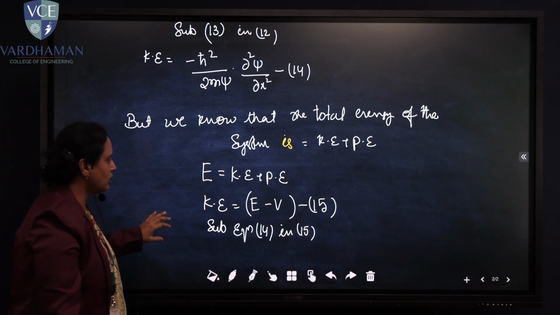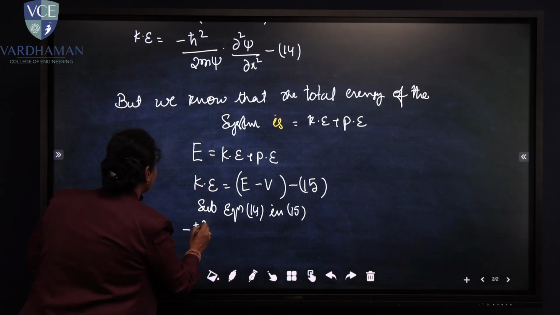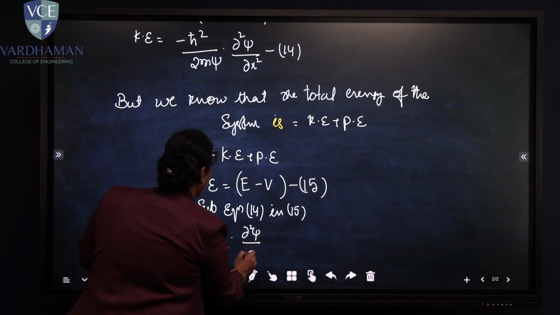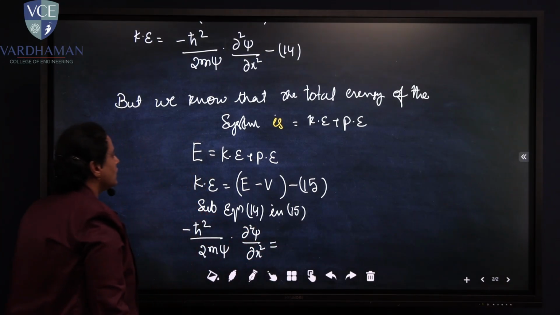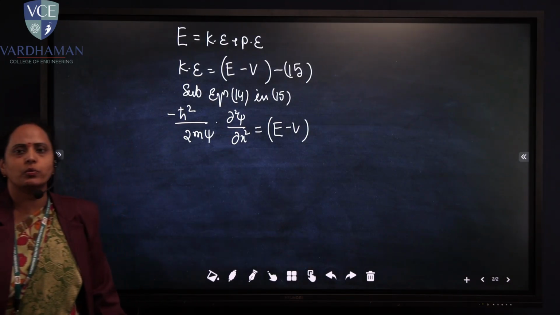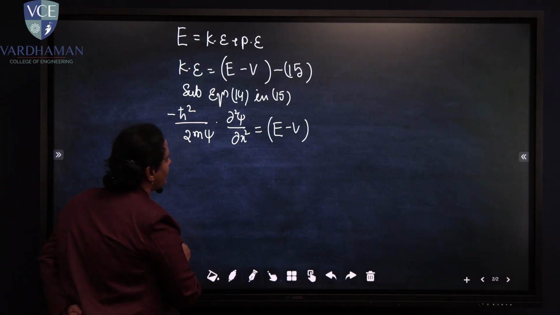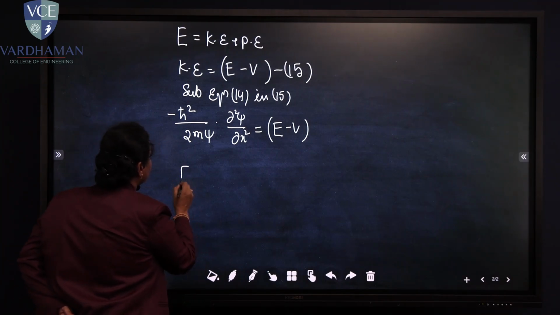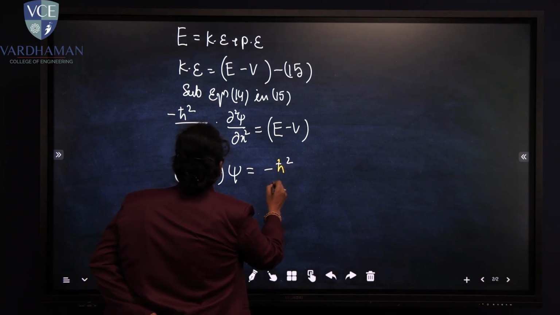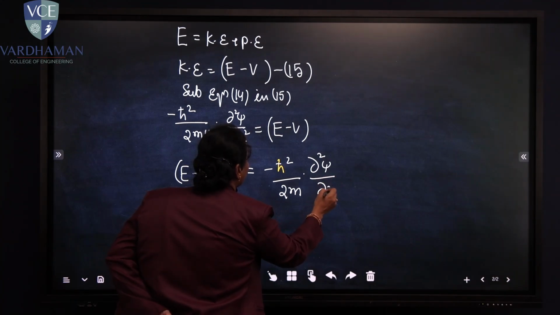Kinetic energy is equal to E minus V. So minus h bar square by 2m psi into dou square psi by dou x square is equal to E minus V. Or else the same equation can be written as E minus V psi is equal to minus h bar square by 2m into dou square psi by dou x square.